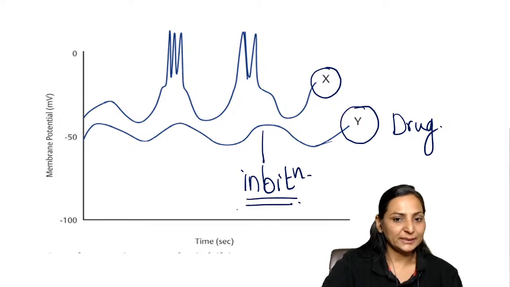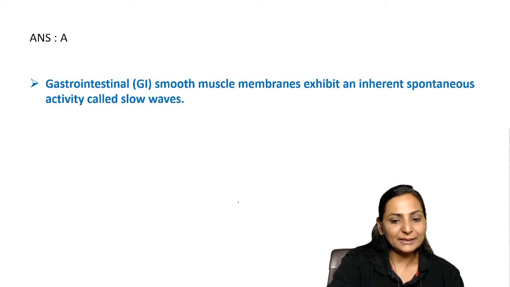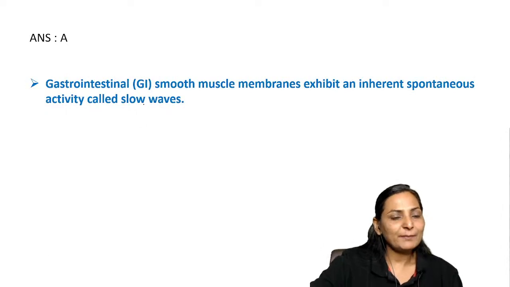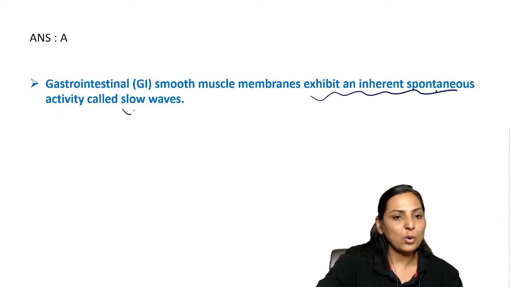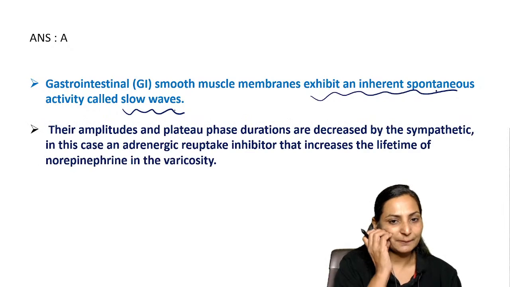Inhibition of motility. Now, when you want to be very clear with this, you must remember that the gastrointestinal smooth muscles exhibit an inherent spontaneous activity called the slow waves, right?